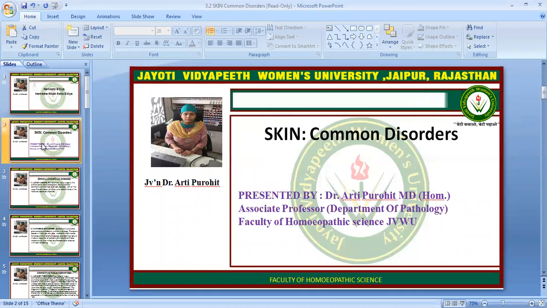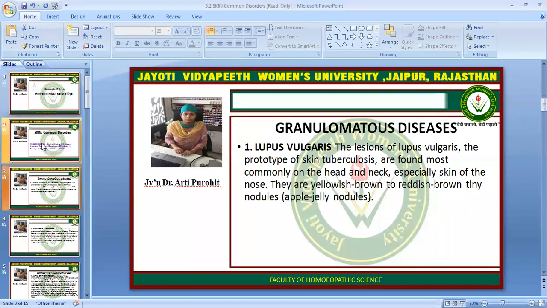Today our topic is skin, the common disorders. We will talk one by one about the common disorders associated with the skin. First, we will start with the granulomatous diseases. First, in granulomatous diseases, is lupus vulgaris.